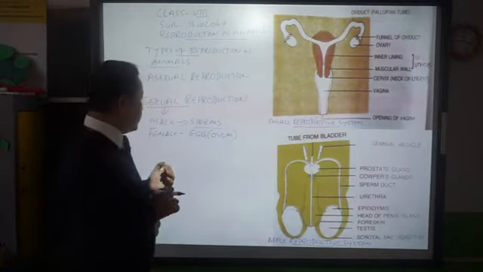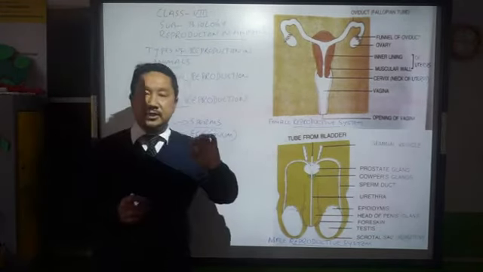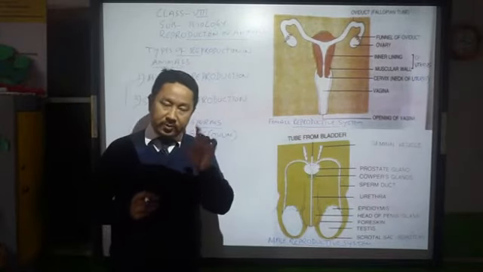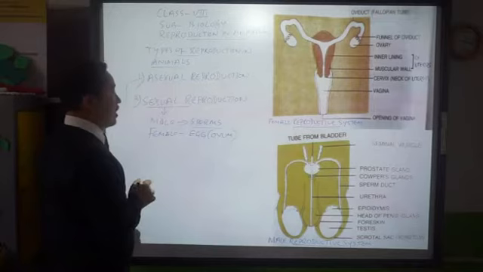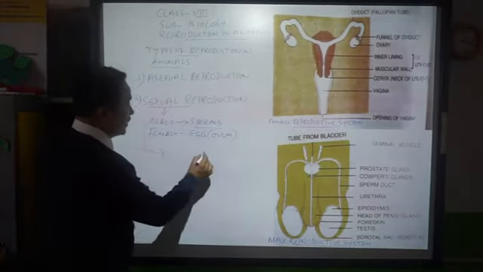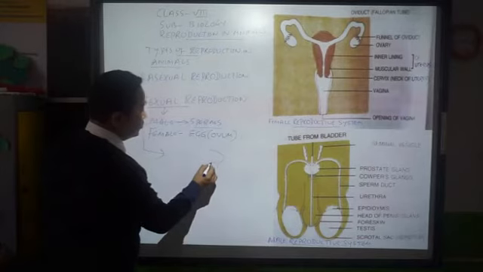Now as far as sexual reproduction in human beings is concerned, first let us talk about the sperm and egg. Let us say this is the sperm here, and I'm trying to draw it here.